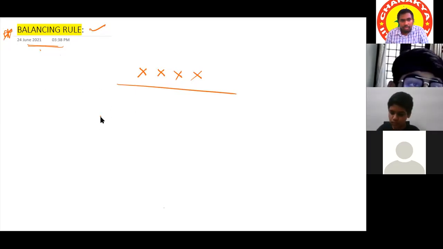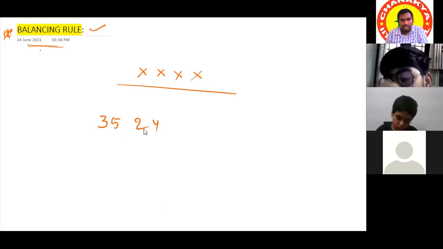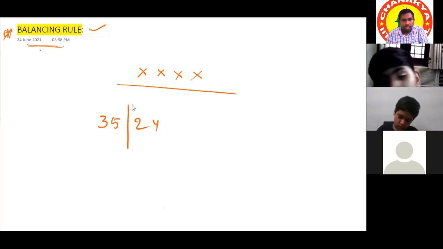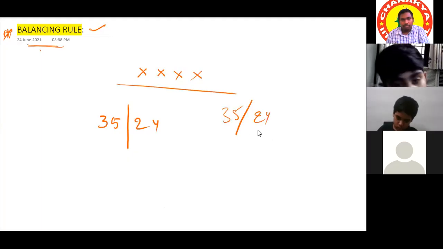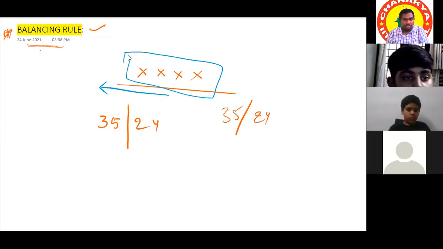Say we have 35 and 24. If we need to balance these two numbers, we put a vertical line, or sometimes a slant line, between them, like 35 and 24. It is not like an average. It is not any mathematical operation. It is just a separate rule. We have to learn that.